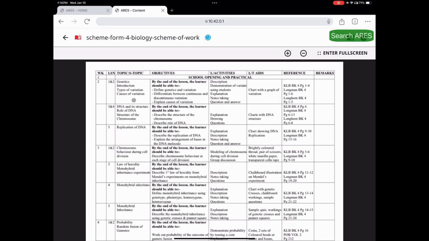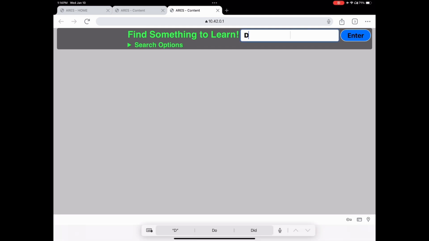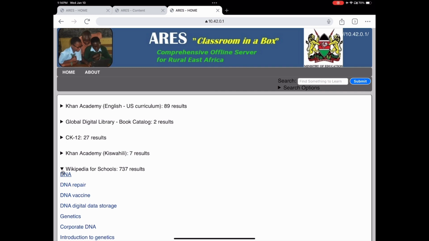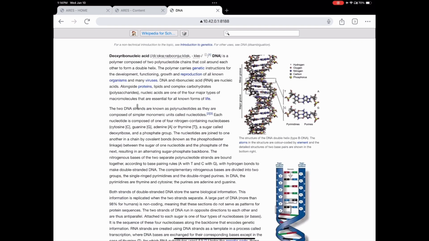Speaking about search, click on search on ARES, then just type in DNA and tap enter. At this point, you're going to find a lot of content regarding the DNA topic that is available for you. We have all these options. We have Khan Academy, we have global digital libraries, we have Khan Academy Swahili, but for this particular example, we are going to look at what Wikipedia for Schools has for us. There are 737 results available.